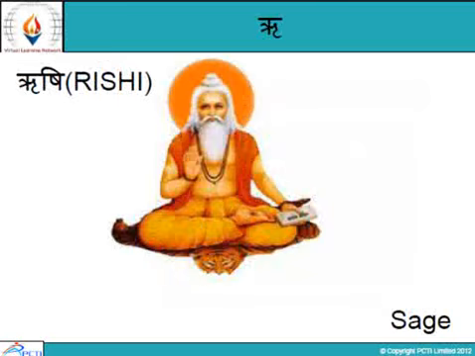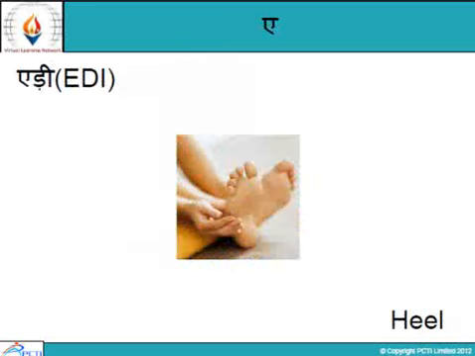Ri is rishi. Rishi in English, sage. You must have seen sage. In Hindi we call it rishi. A means eri. Eri, you know, it's heel. The back part of our foot, that is called heel. In Hindi we call it eri.